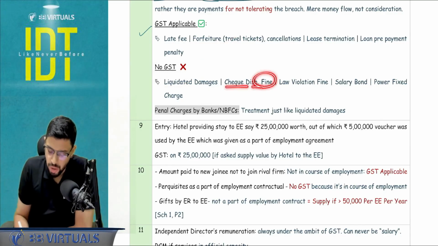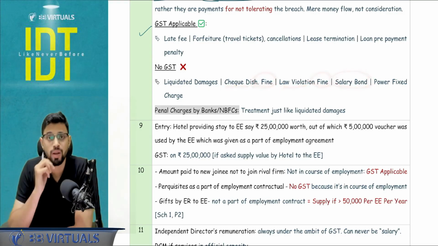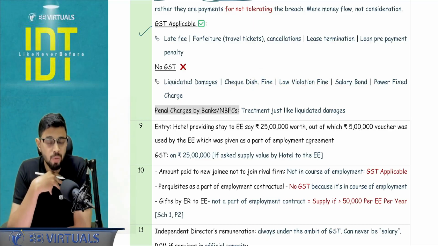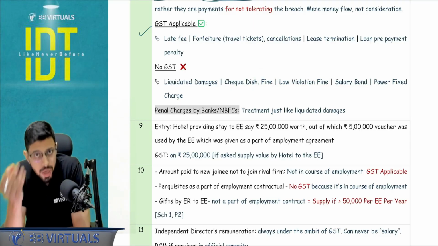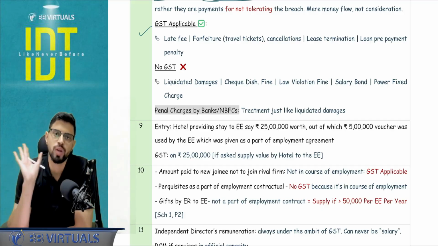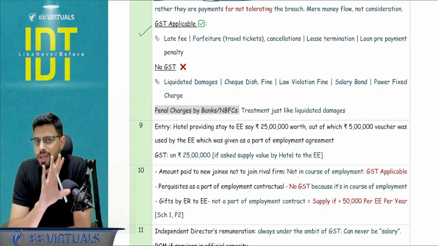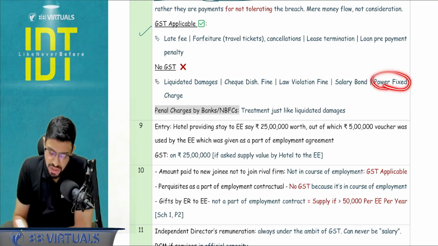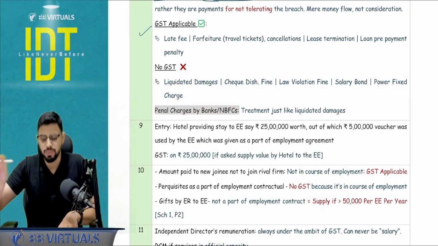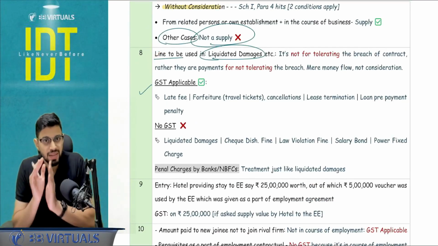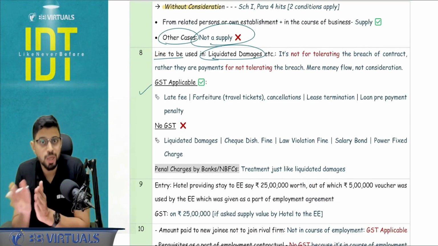Cheque dishonor fine, law violation fine, salary bond that you sign. Let's say I'm signing a salary bond with Flipkart that if I leave prior to completion of 2 years, then I'm going to pay rupees 2 lakh to Flipkart. So that 2 lakh is not a consideration. Power fixed charges are not a consideration. In fact, penal charges by the banks are also in the nature of liquidated damages. So they are not a consideration. Now here you have to write a line that this is not for tolerating, but it is for not tolerating.